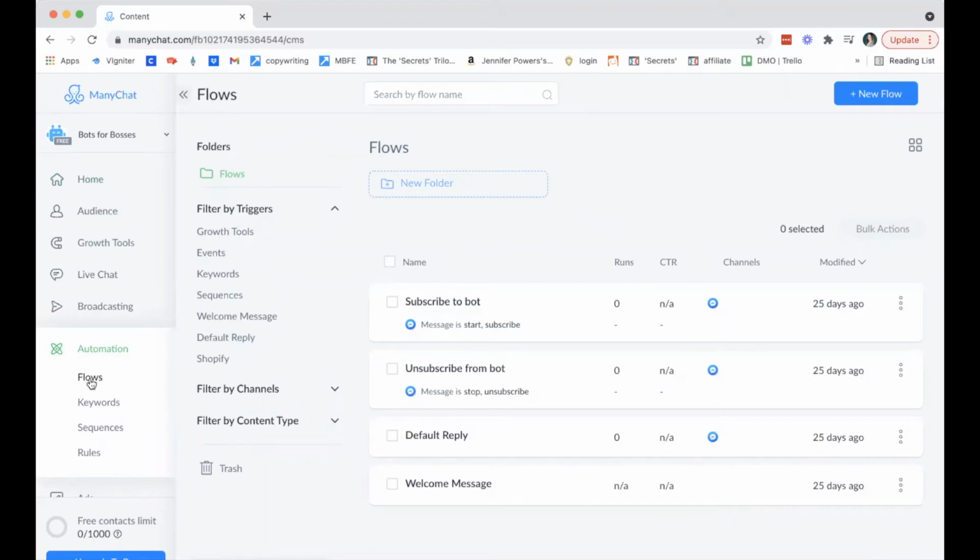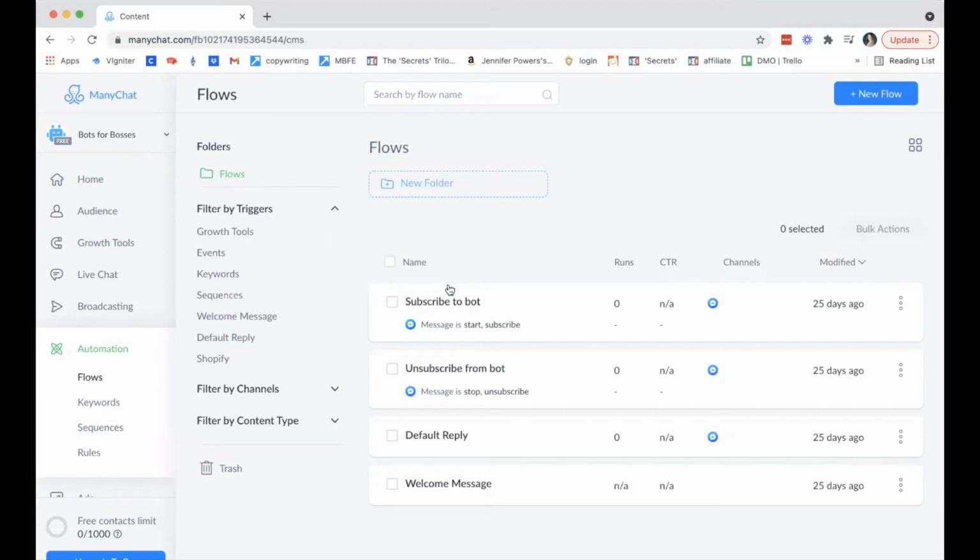Now, when you create your ManyChat account, it will come with some standard examples for you so that you can get in there, see what's up, and get a better understanding instead of it just being a completely blank slate. So these messages right here, these flows, are actually provided for you by ManyChat when you start a new account. I have many different ManyChat accounts, and this one is the example we're using so that for the majority of people watching this video, who are new to ManyChat and creating their account, this is what is going to be most helpful for you to see, as opposed to my other accounts that have loads and loads of flows and sequences and lots of other information.